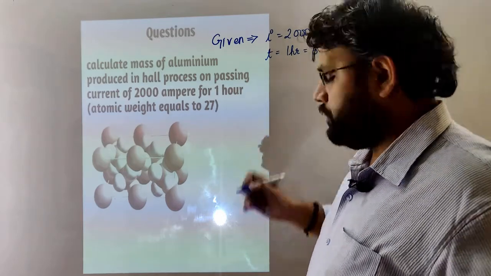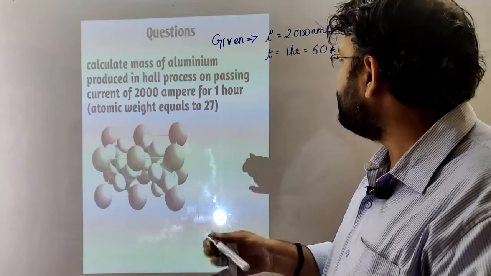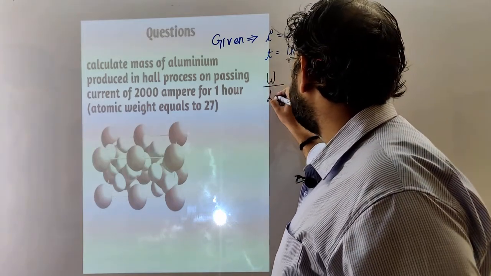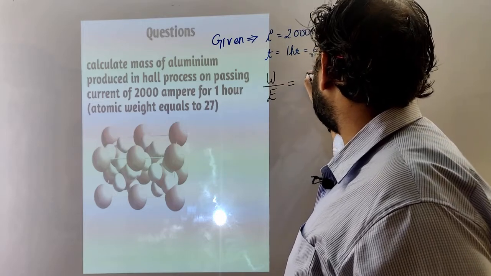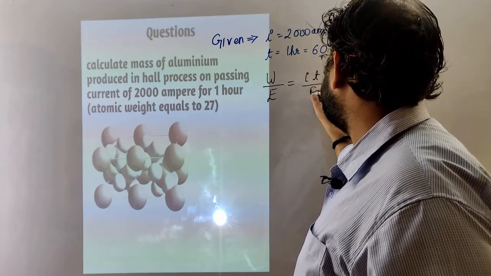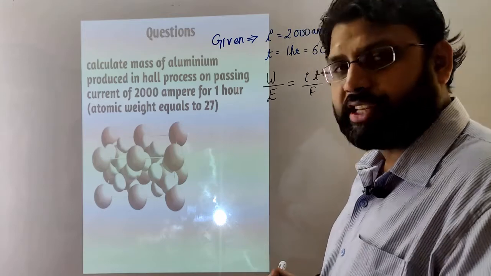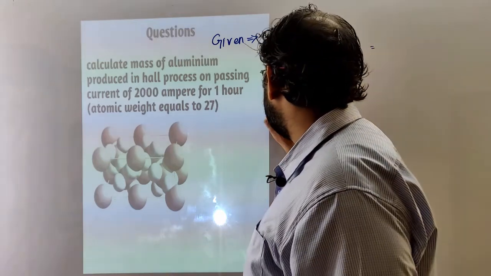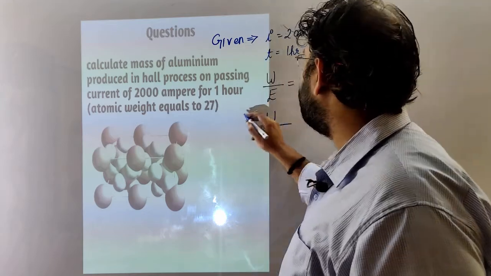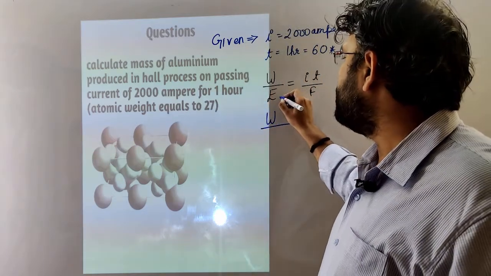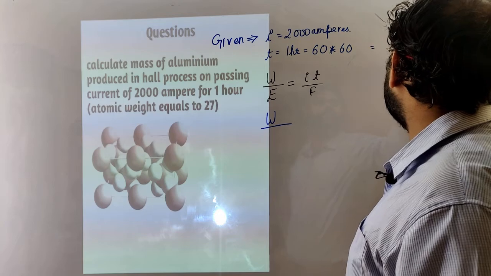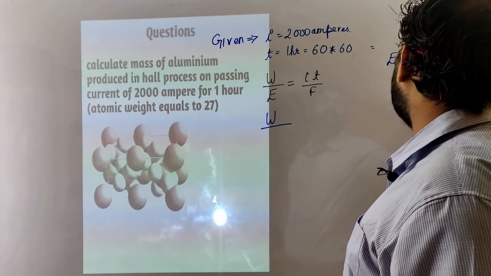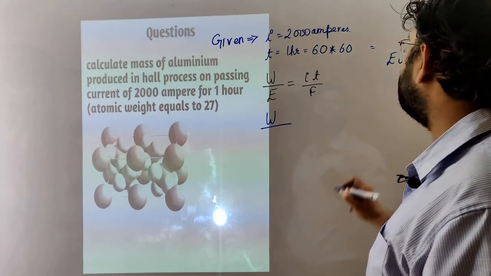Now the expression to find the weight: weight upon equivalent weight is equal to IT upon F. Whatever is given we will replace in it. We have to find the weight, and the equivalent weight is atomic weight upon valency factor. I told you already, aluminium has a valency factor of 3.